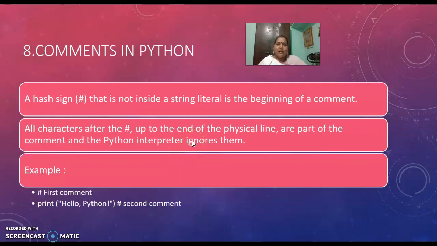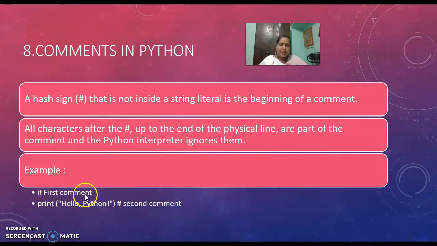Comments in Python. A comment is nothing but a string or a sentence that is ignored by the Python interpreter. Usually a hash sign indicates the beginning of a comment. All characters after that are ignored by the Python interpreter. For example, here, hash first comment.